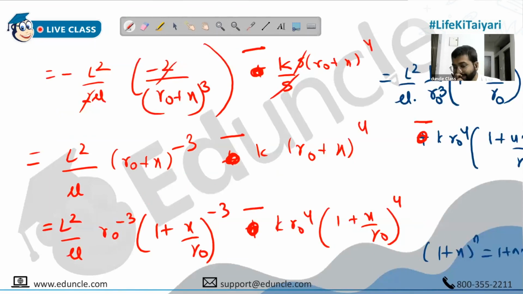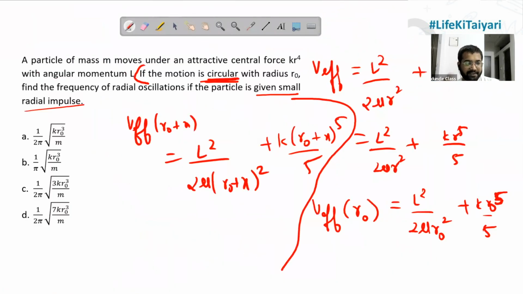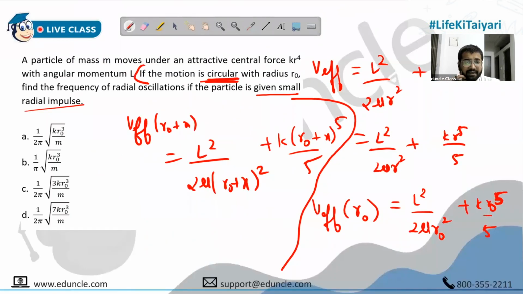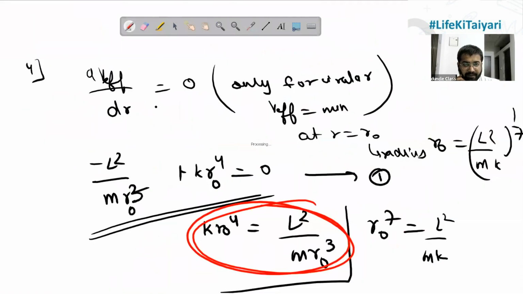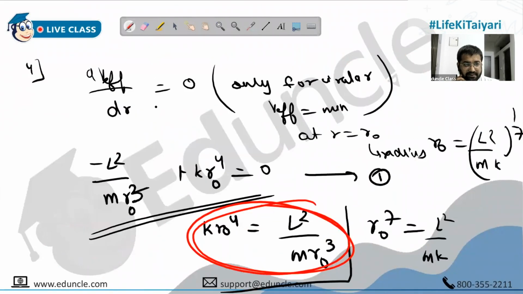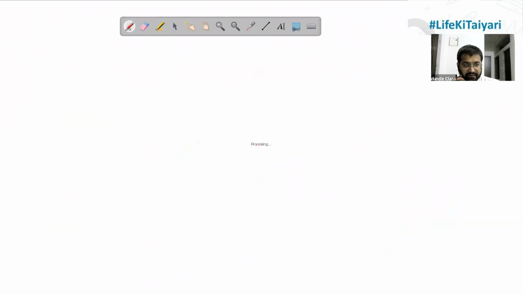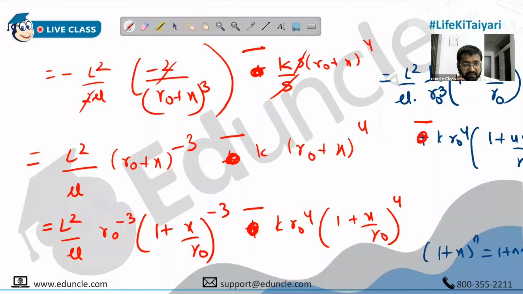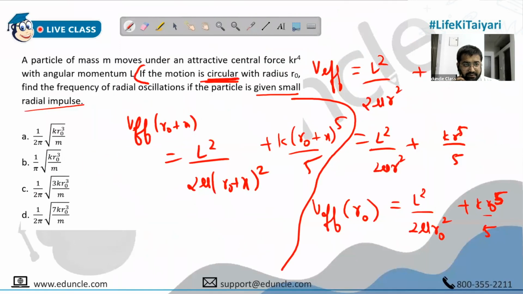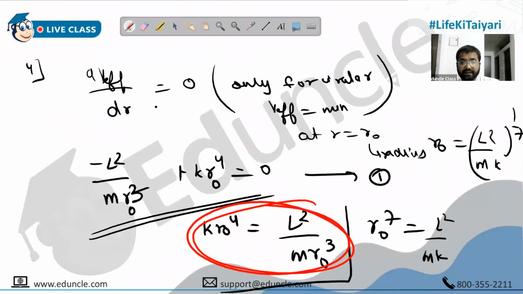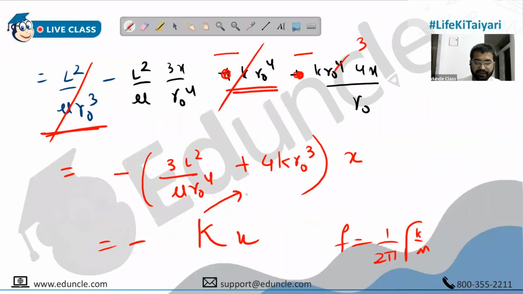Okay. So that's it. Now you have to find the value of k and substitute, and we will get the result. There could be a couple of tricks in this. For example, see, this relationship you can use: k r naught raised to 4 is L square upon m r naught cube. So this relationship we can use.